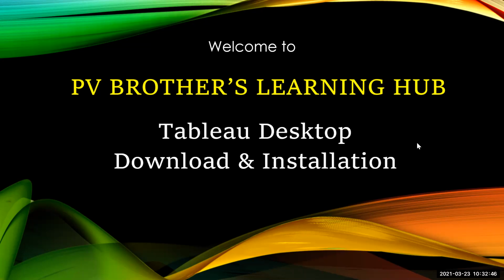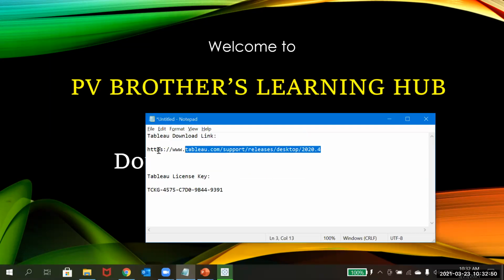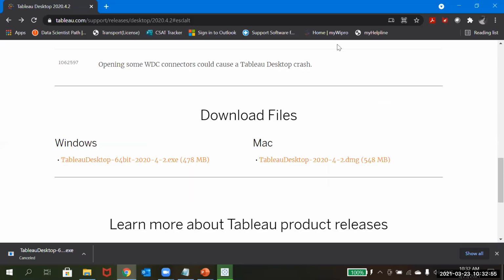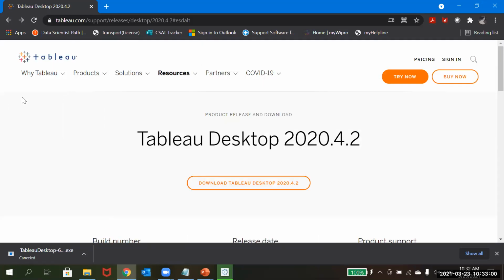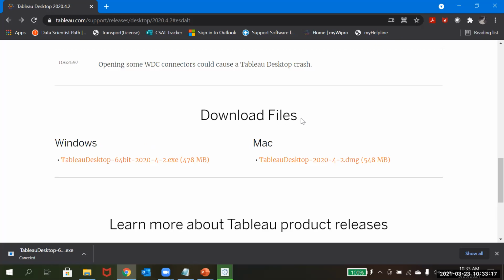Okay, so now I'll be going to the Tableau download link. I'll copy this and go to the browser, where I have already opened it. You can see that I'll be downloading the Tableau Desktop 2020.4 version. Either you can click on this download Tableau Desktop, or you can scroll down and find the Tableau download files.